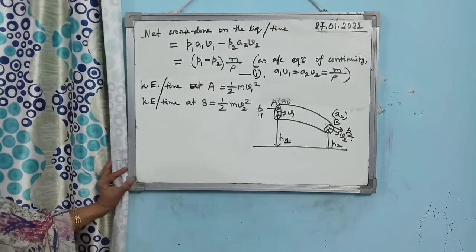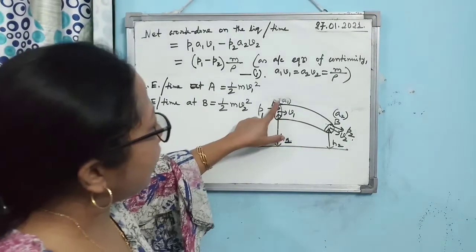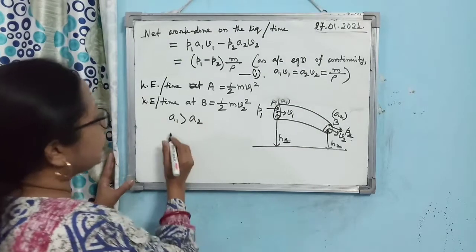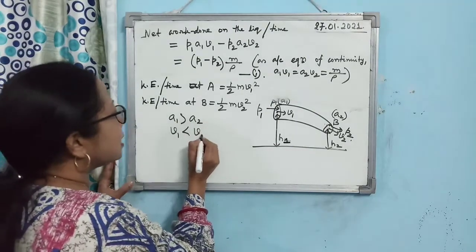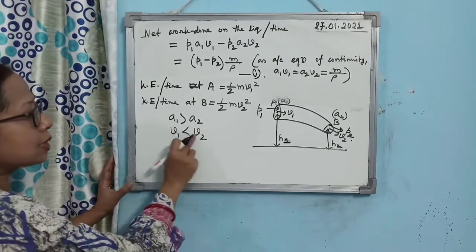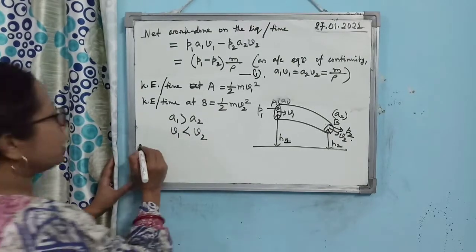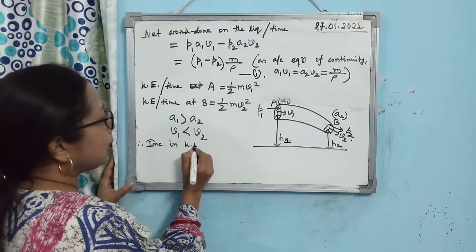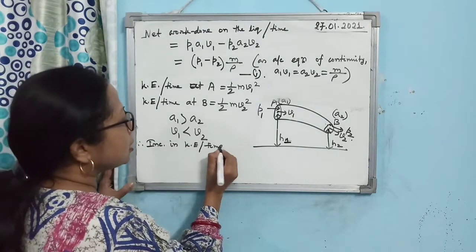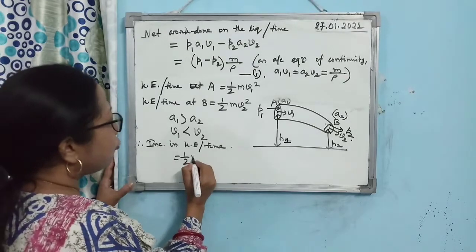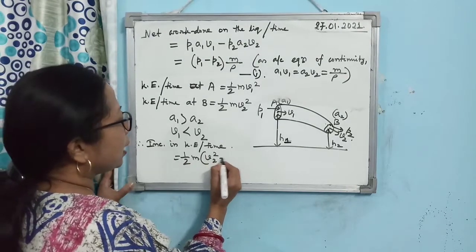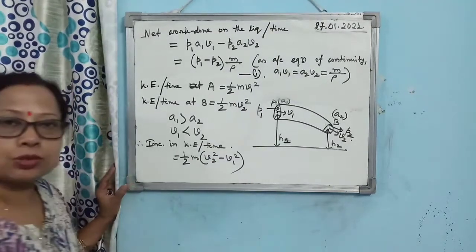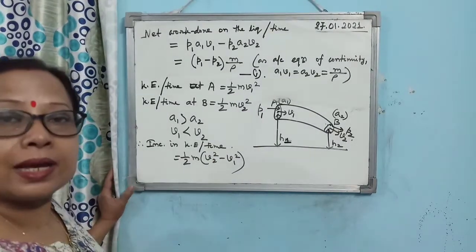Is that clear? Now here A1 is bigger than A2, so V1 is less than V2, so V2 is greater than V1. So the increase in kinetic energy per unit time will be half m times V2 square minus V1 square. Why not V1 square minus V2 square? Because V2 is bigger than V1.